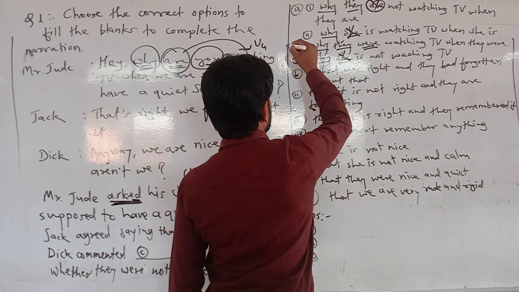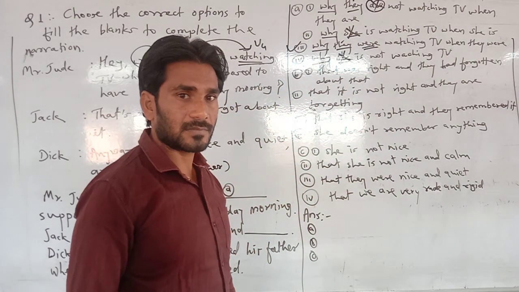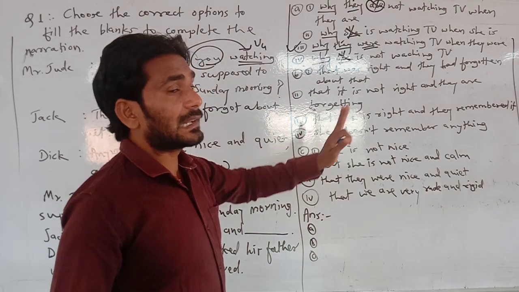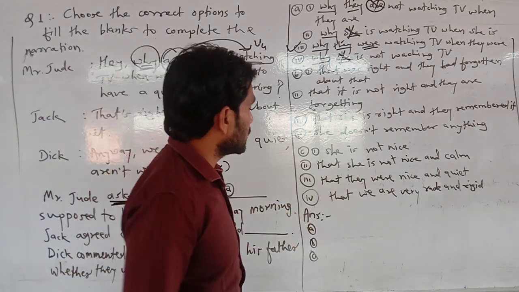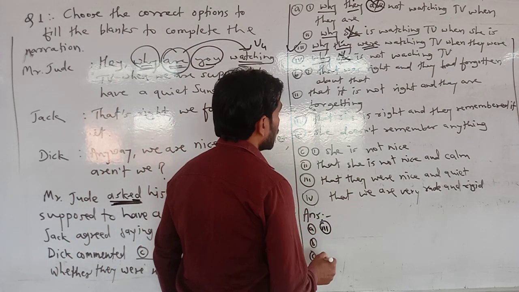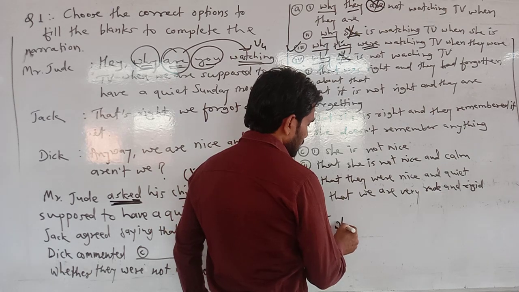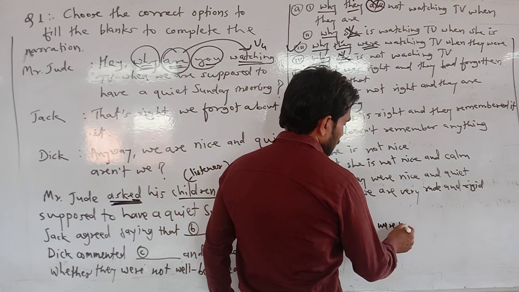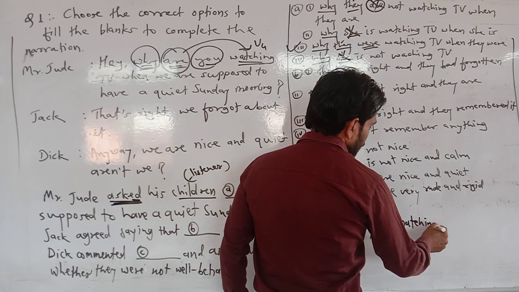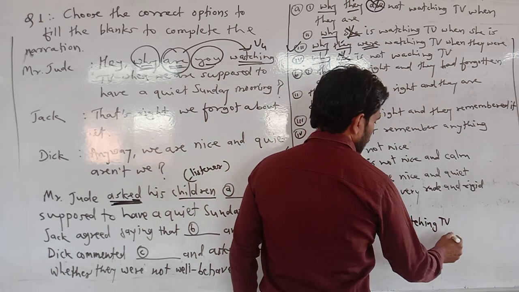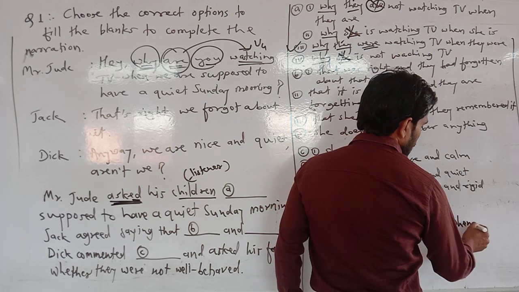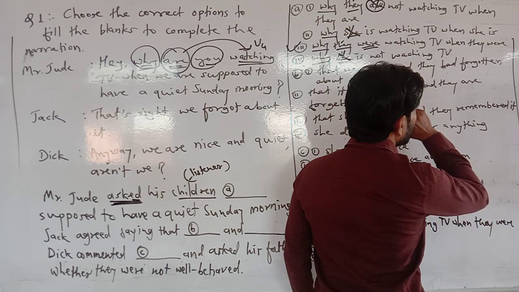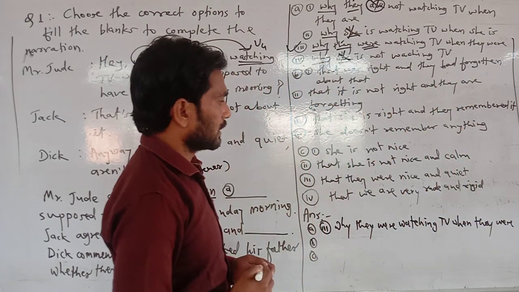So which option is correct? Third one. So here we are clear now that the third option is correct. So write down here only the third option. Why they were watching TV when they were.